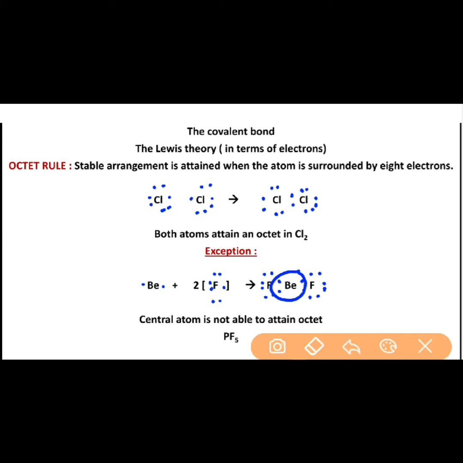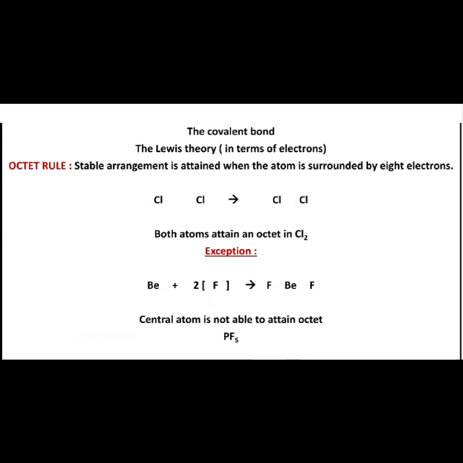In case of PF5, if we draw the electronic structure of this molecule, you can observe that the central phosphorus atom is surrounded by 10 outer electrons. That means it is exceeding the limit of 8 electrons in its valence orbitals. So again the octet rule is not satisfied by PF5, but still it is a highly stable molecule.